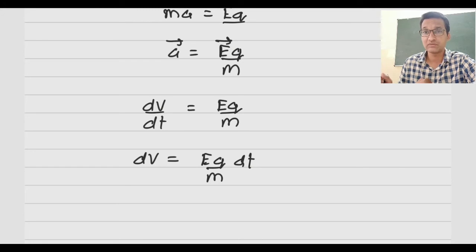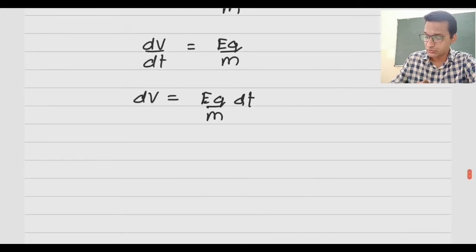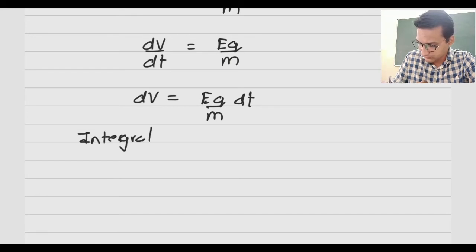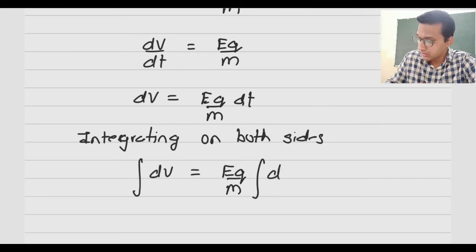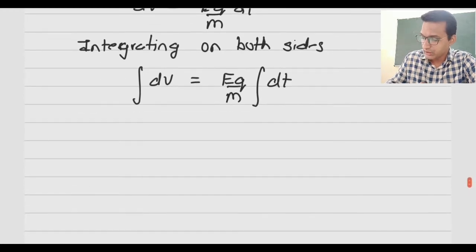We will get an equation for velocity. So integrating on both sides, integral of dv is equal to this EQ by M will be constant, so it will be outside the integral, into dt.